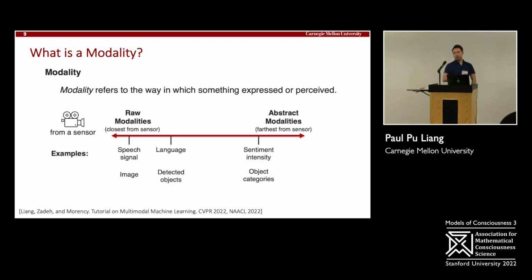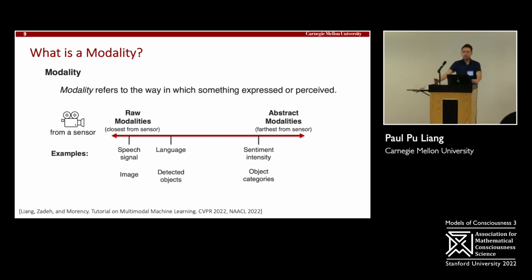So the first part of the talk, some basic insights and basic review of multimodal machine learning. Modalities are different ways in which data in the natural world can be expressed or perceived. We can look at it as a spectrum, where a sensor starts recording data from the outside world, and these are raw modalities, directly from the sensor. You can then start processing these modalities through information extraction, through classification to get more abstract representations.